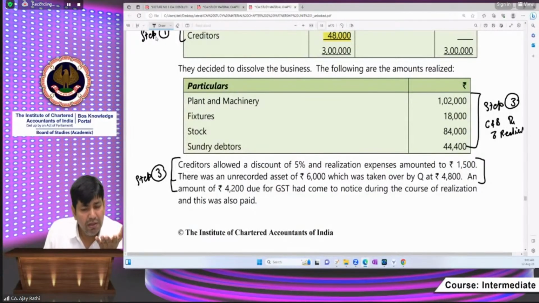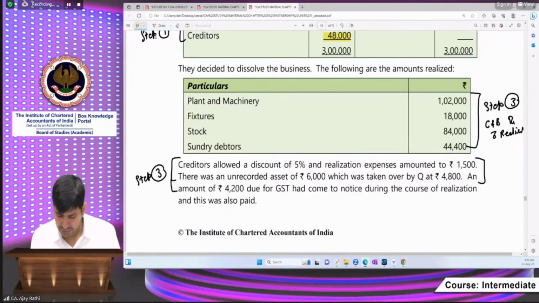Still we have to pay. In that case, we will move directly to the payment side, realization account debit to bank. Like this. Not like this. 4,200 due for GST in the course of realization. An amount of 4,200 was there, which have been called as unrecorded liability.